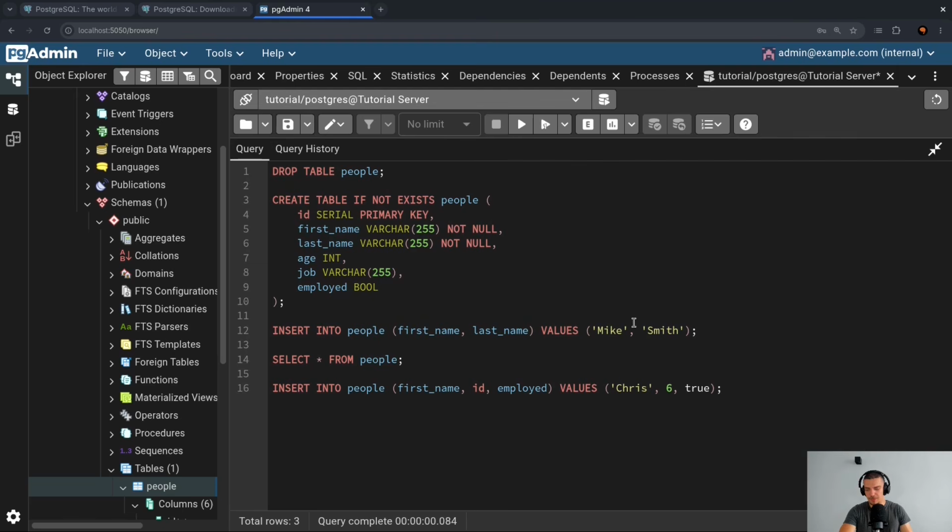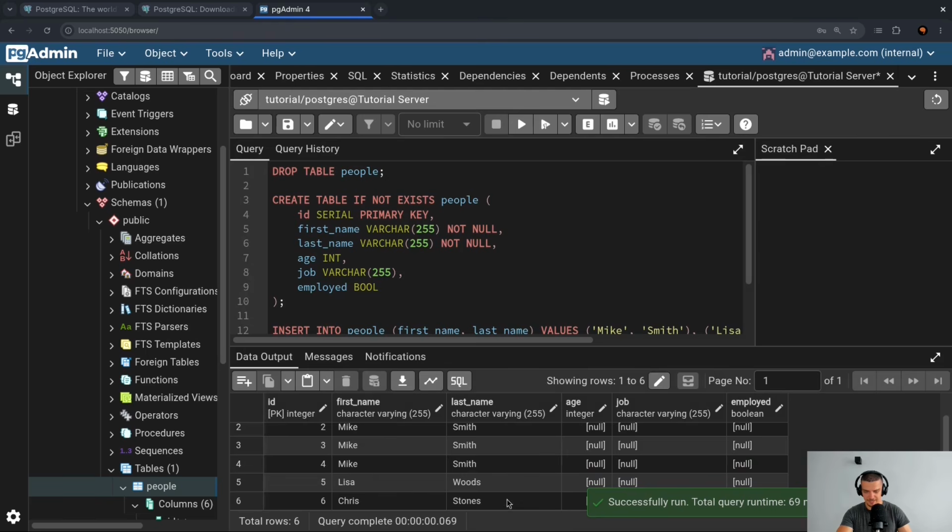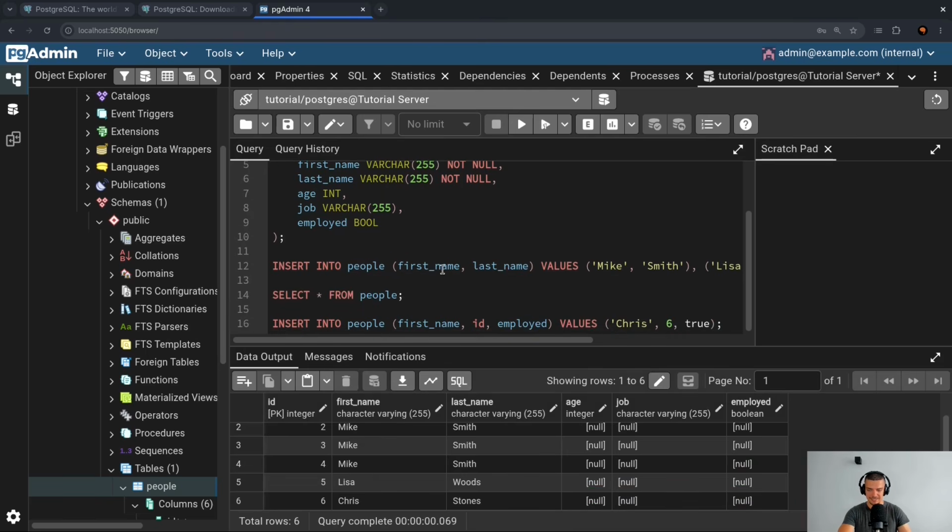And by the way, you don't have to always just insert an individual row. You can say Mike Smith, and then you can open another set of parentheses here using a comma. So I can say Mike Smith, I can say Lisa, what did I call her? Woods. Then maybe we can say Chris Stones or something like this, making up random names here. Executing this, selecting, and you will see that all of these end up in the database. So we can also do it in a batch.